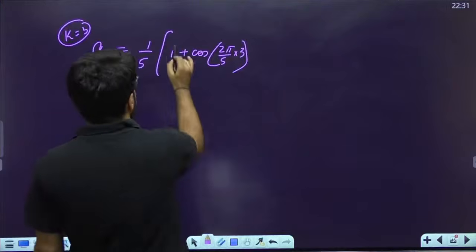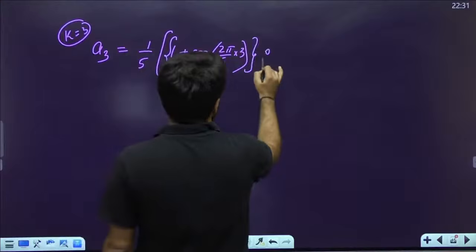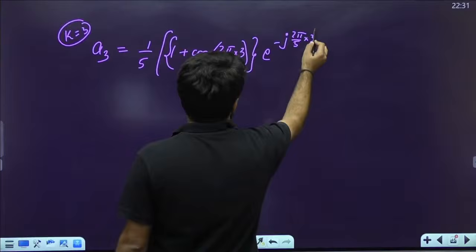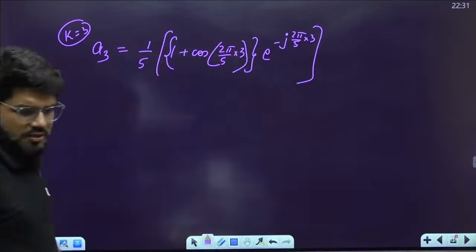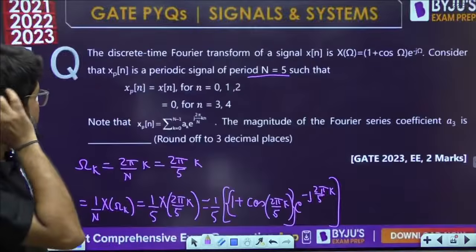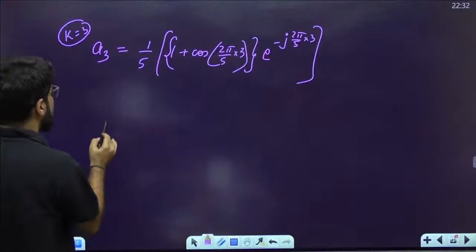Okay. 1 plus cos 2 pi by 5 into 3 into e power minus j 2 pi by 5 into 3. We have to solve this calculation and then come up with the answer. They are asking the magnitude. ठीक है, बाद में magnitude भी निकालना पड़ेगा.